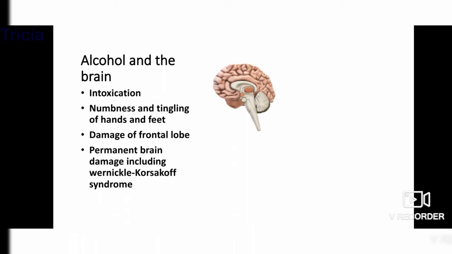Over time, alcohol can cause damage to your central nervous system. You might notice numbness and tingling in your feet and hands, even when you are not drinking. It can also affect your ability to create long-term memories, your ability to think clearly, to make rational decisions, and to regulate your emotions. Over time, drinking alcohol can damage your frontal lobe. That's the part of your brain that is responsible for functions like abstract reasoning, decision making, social behavior, and performance. So chronic heavy drinkers can also have what we call permanent brain damage.